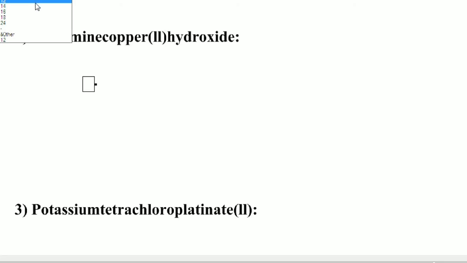Next example, students, tetraamminecopper(II) hydroxide. Tetraamminecopper(II) hydroxide is the next complex for which we write the formula. The given IUPAC name is tetraamminecopper(II) hydroxide.